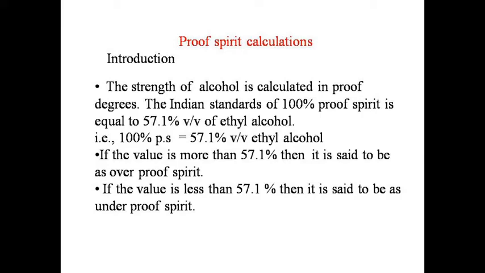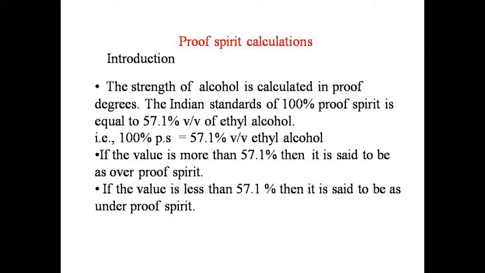Next, calculation based on proof spirit calculations. The strength of alcohol is calculated in proof degrees. The Indian standard of 100% proof spirit is equal to 57.1% volume by volume of ethyl alcohol.